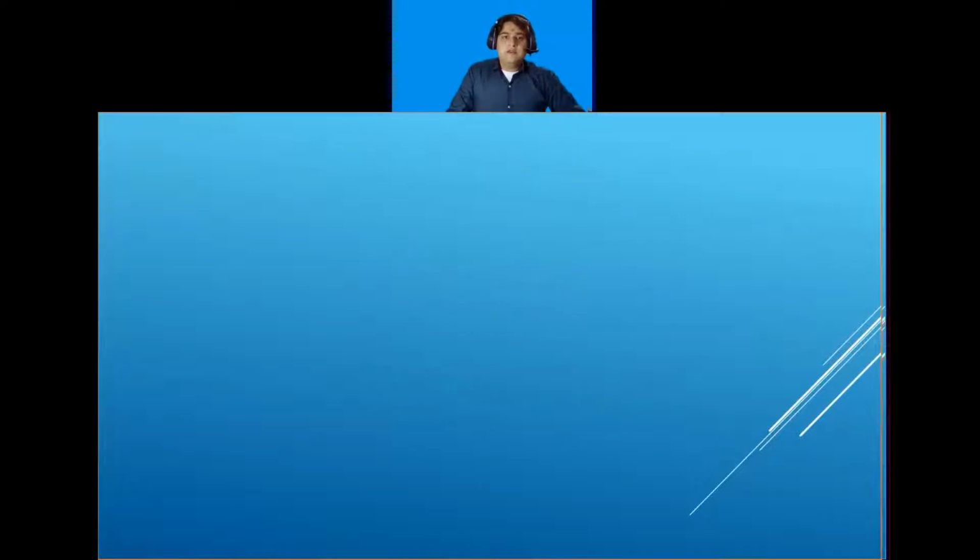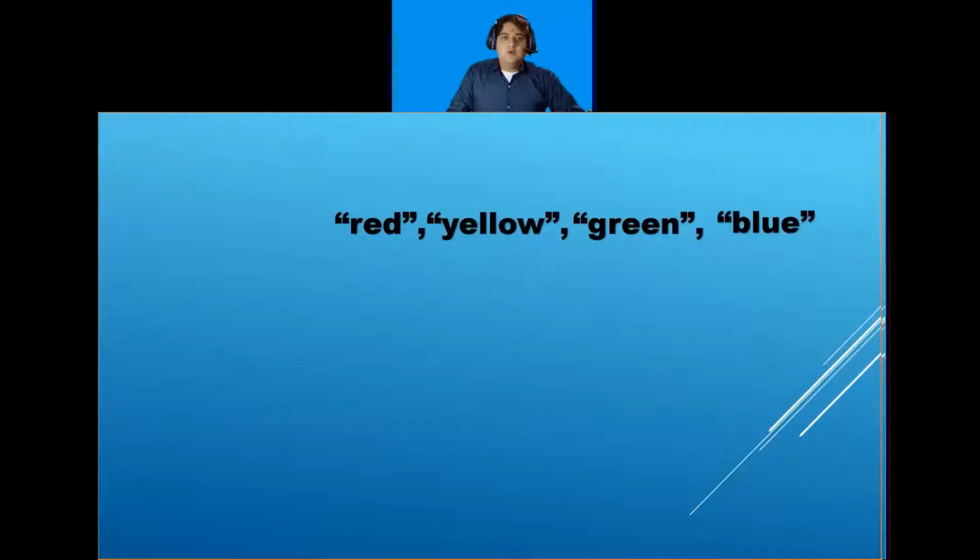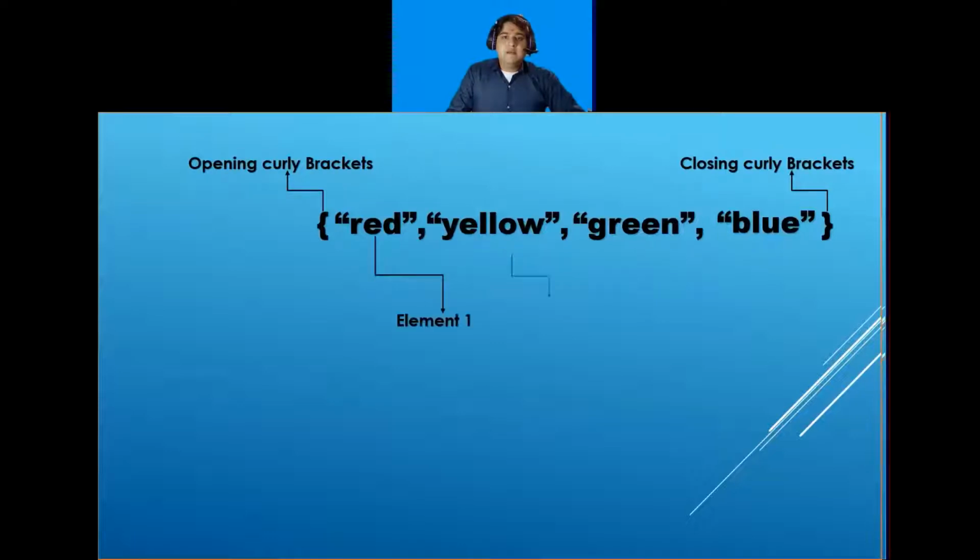So for example, here I have some elements like red, yellow, green and blue. If I want to put these elements in a set, I will enclose them within curly brackets. So opening curly bracket and closing curly brackets. So here red is my element 1, yellow is my element 2, green is my element 3 and blue is my element 4.